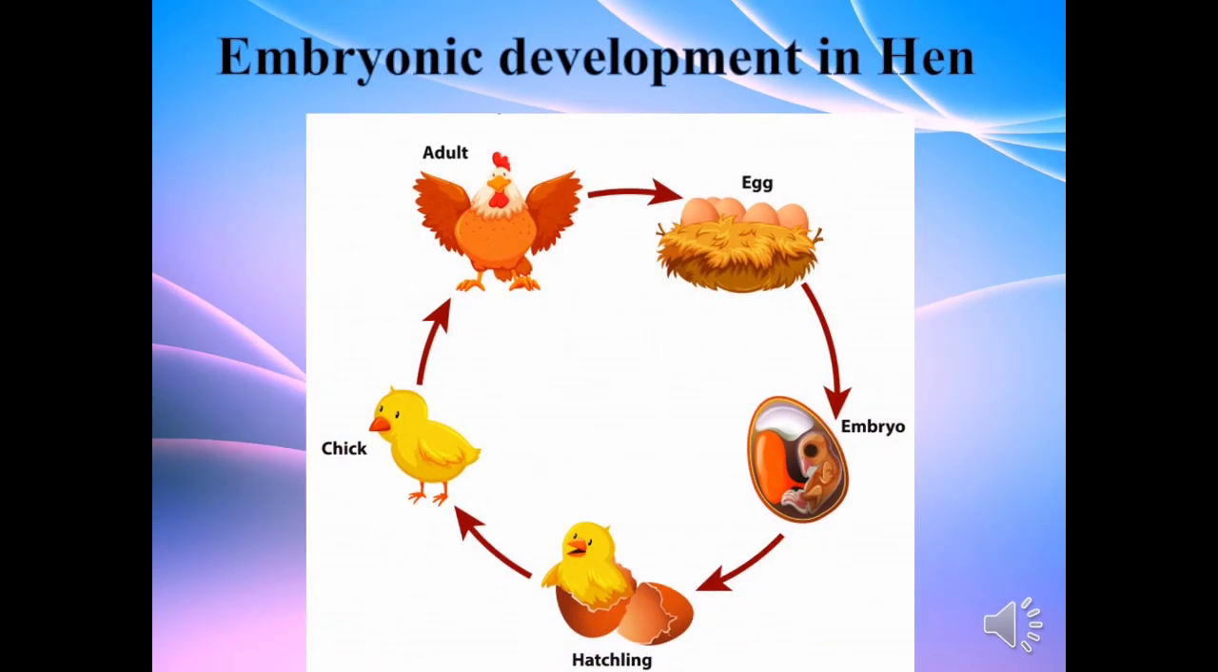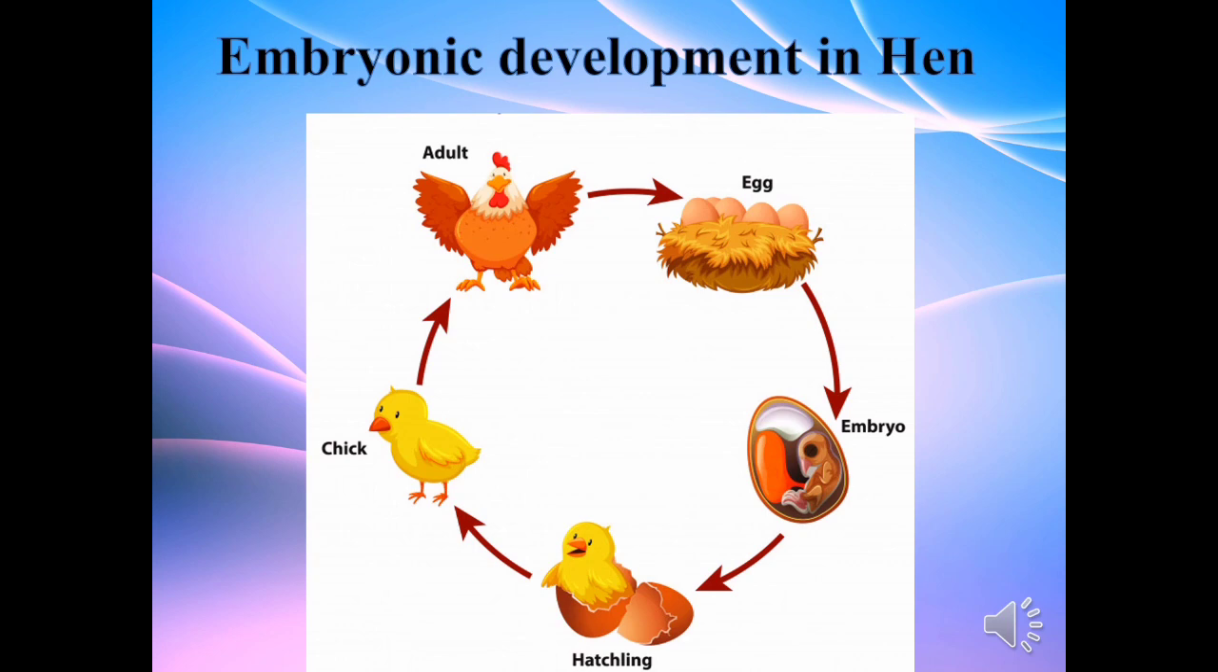Internal fertilization takes place in hens also, but hens do not give birth to babies. Instead, hens lay eggs. How is an egg produced? Soon after fertilization, the fertilized egg or zygote moves through the oviduct. As it moves through the oviduct, it starts dividing into 2, 4, 8, 16, like that.